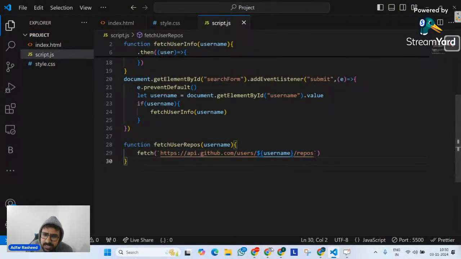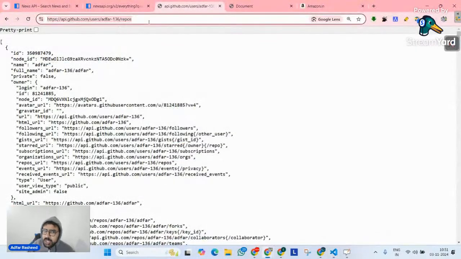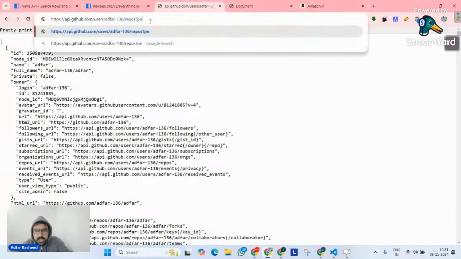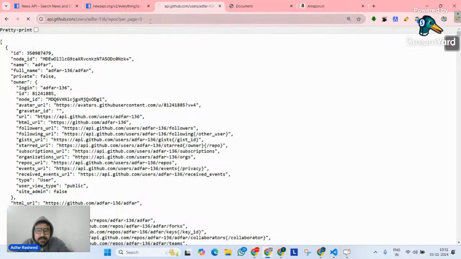If I remember correctly, I have read the documentation of this API, so please go and read the documentation. Over here, we can also implement that per page logic. Let me try to see if it works. If it does not, then we will see another solution. So per page, I simply want, let's say, 5. Does it work? Let's see. So there is per page. For the other API, it was page size, so it depends on the API's documentation. So we have per_page equals 5.